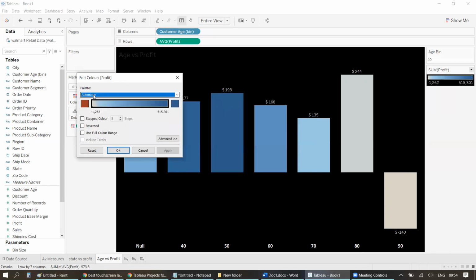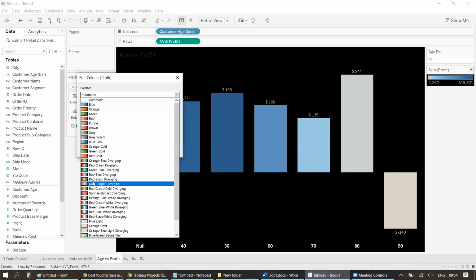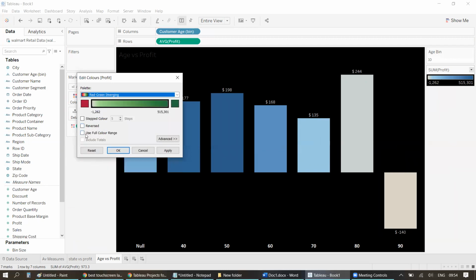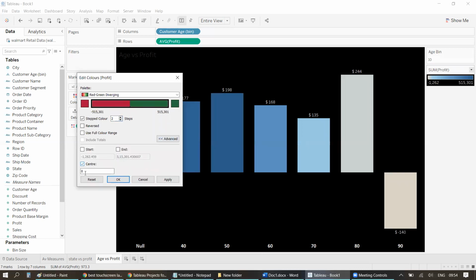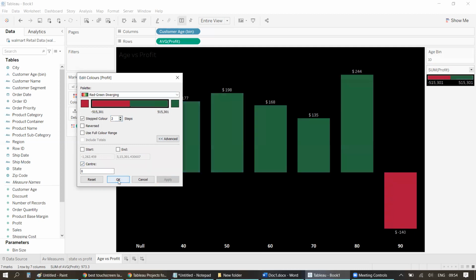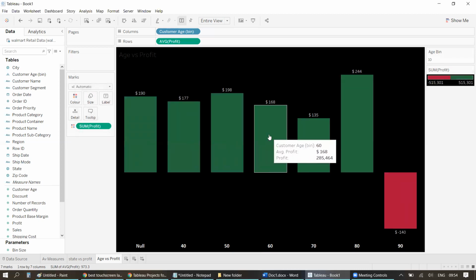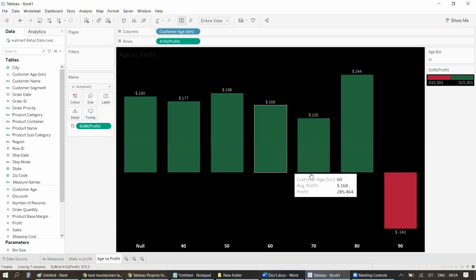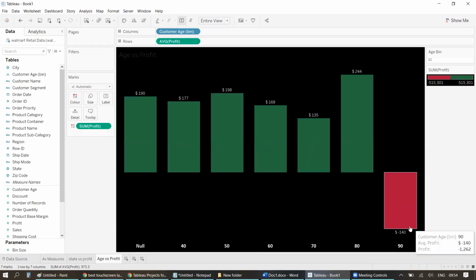And instead of automatic, I'll select red, green, right? And it says a stepped color. Currently it's 5, and it's unchecked. I'll check it. I just want 2, one for positive, another for negative, so I'll change this to 2. Okay. And make the center point as 0. Click apply and see. All the positive ones are showing in green color. All the negative ones are showing in the red color, right?